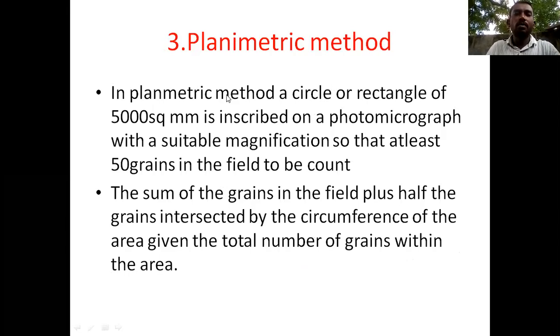Next is the planimetric method. In the planimetric method, a circle or rectangle of 5000 square mm is inscribed on a photomicrograph with a suitable magnification so that at least 50 grains in the field will be counted.